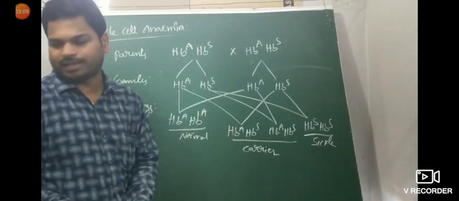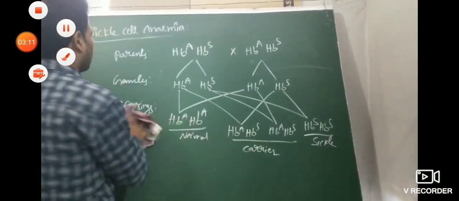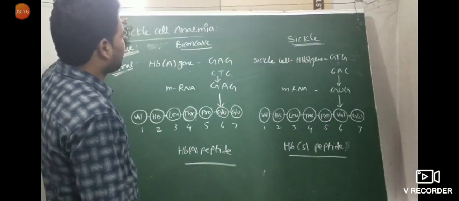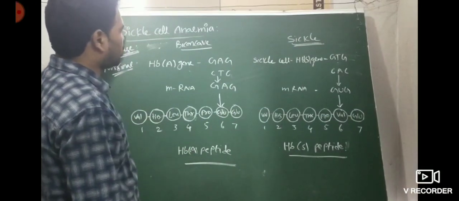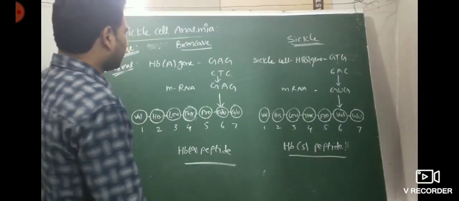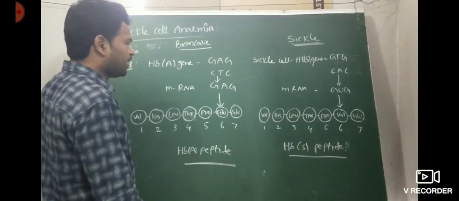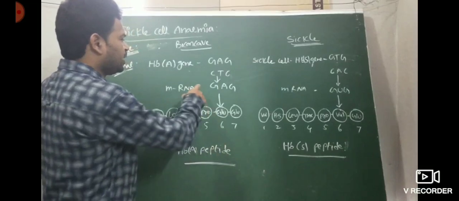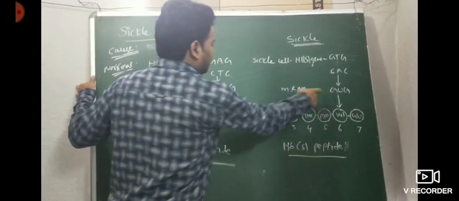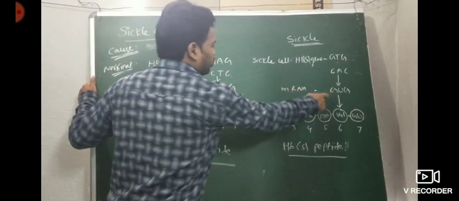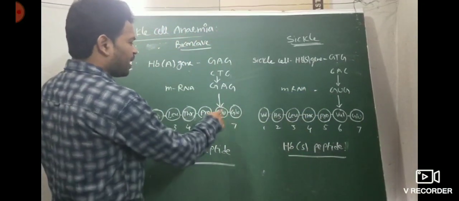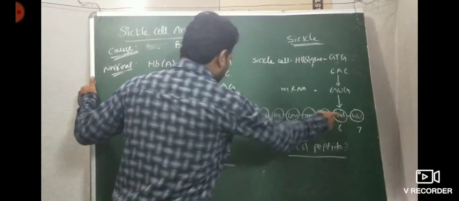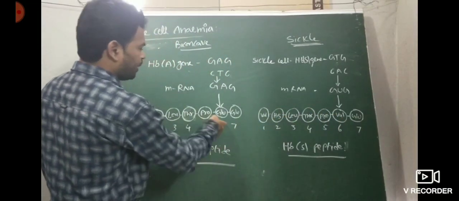Next, how does it cause the disease? What is the cause of sickle cell anemia? A change in a single gene, GAG replaced by GUG. Substitution of glutamic acid by valine at the 6th position of the beta globin chain.